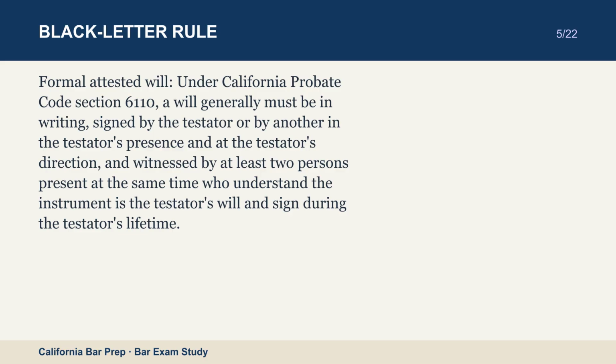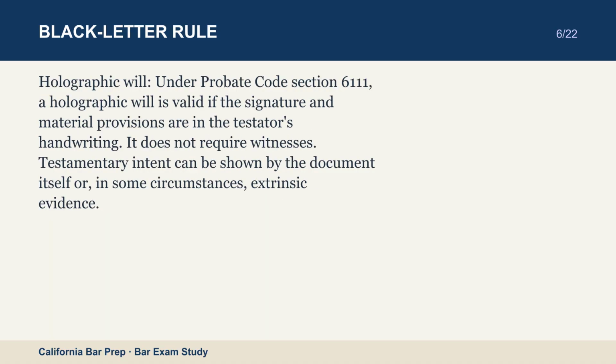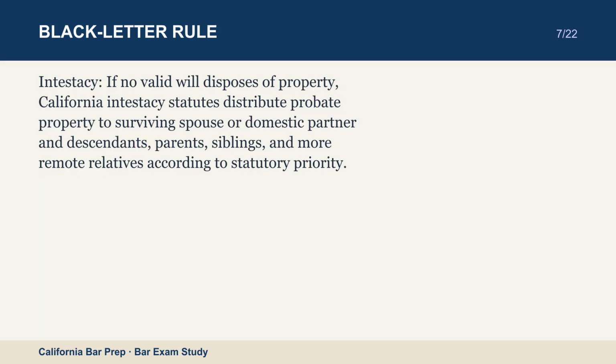Holographic will. Under Probate Code Section 6111, a holographic will is valid if the signature and material provisions are in the testator's handwriting. It does not require witnesses. Testamentary intent can be shown by the document itself or, in some circumstances, extrinsic evidence. Intestacy. If no valid will disposes of property, California intestacy statutes distribute probate property to surviving spouse or domestic partner and descendants, parents, siblings, and more remote relatives according to statutory priority.